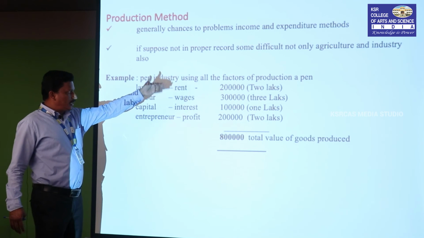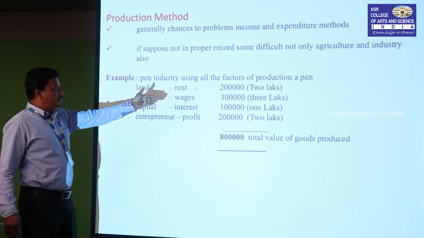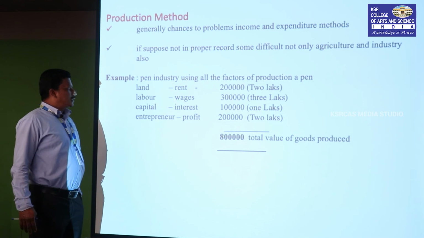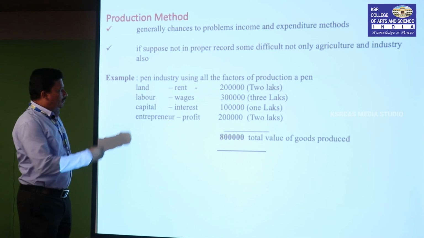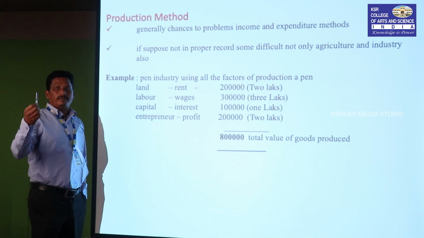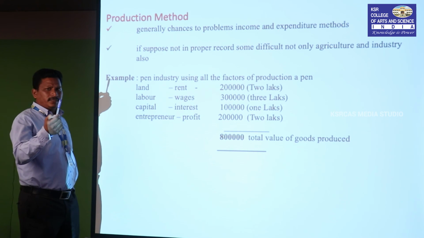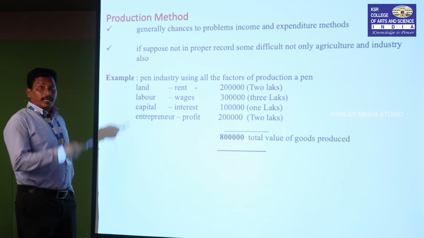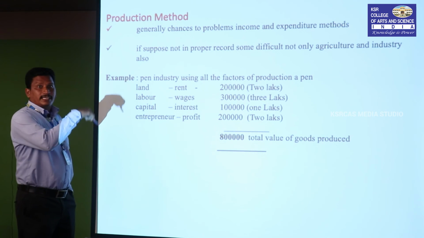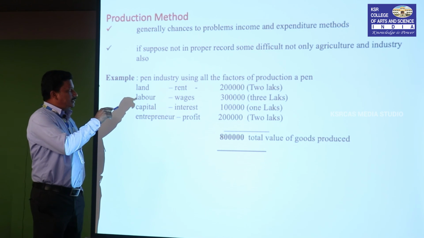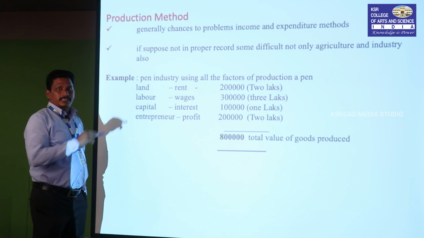Okay, just a small introduction, a small numerical presentation. Suppose the total value of the pen industry's product commodity is 8 lakhs. So within the 8 lakhs you can distribute among the various factors of production. Okay, 2 lakhs, 3 lakhs, 1 lakh and 2 lakhs.